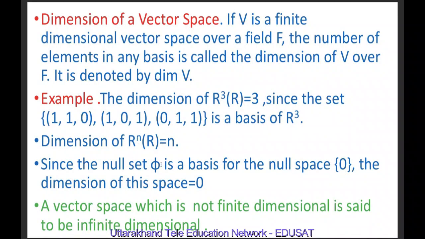Since the null set phi is a basis for the null space {0}, the dimension of this space is 0. A vector space which is not finite dimensional is said to be infinite dimensional.